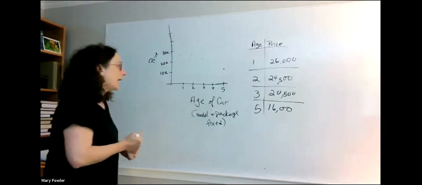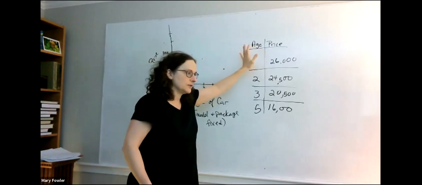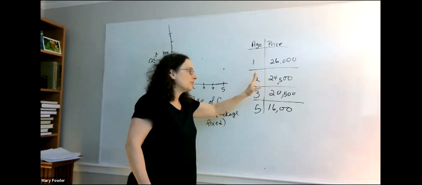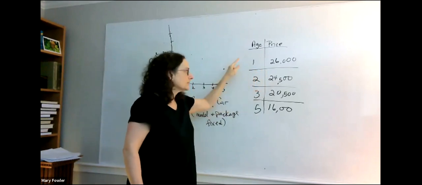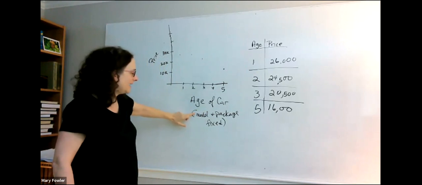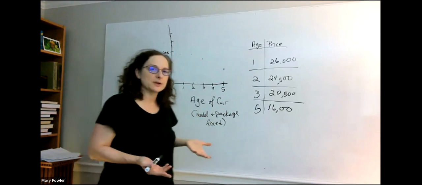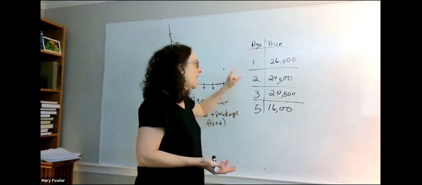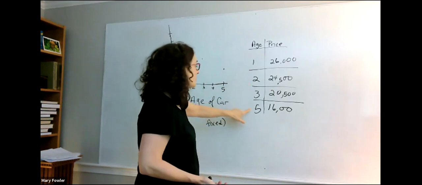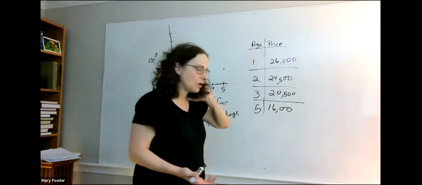All right, I have here some ages and prices. This is hypothetical data, not real data, of cars. And in my mind, when I made up the data, I considered fixing the model and the package. So fixing as much as you can, and then finding some cars that were 1, 2, 3, and 5 years old. And these were the average prices of the cars.